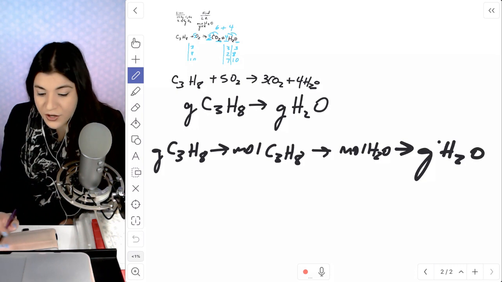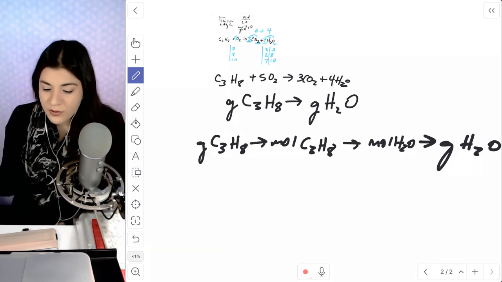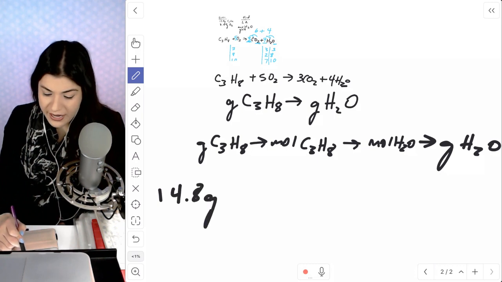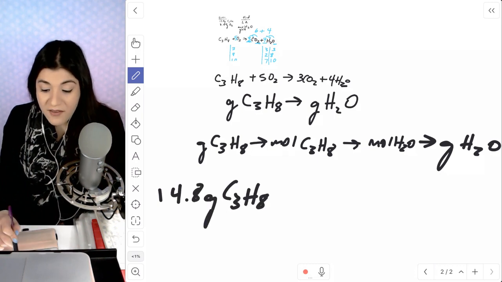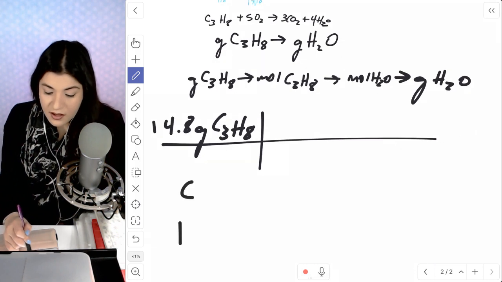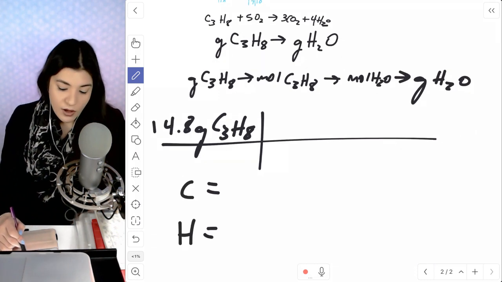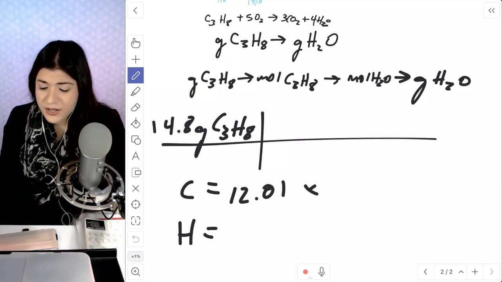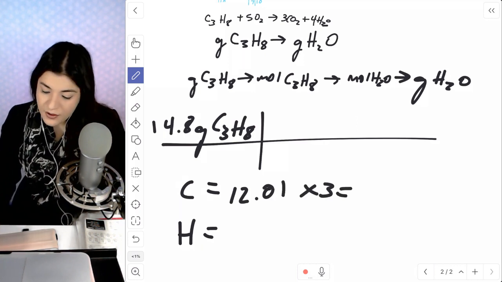Okay, so starting off with our given information that we have 14.8 grams of propane. I have to figure out the molar mass of propane, so let's do that again. Carbon has a mass of 12.01. Multiply this by 3 since there's 3 of them, so that'll give us 36.03.